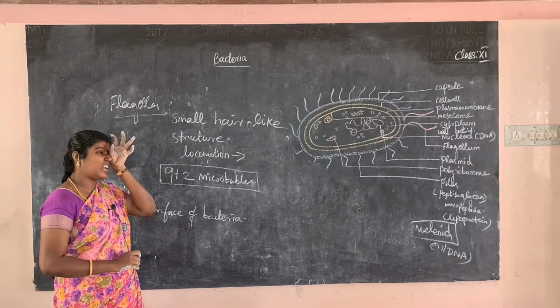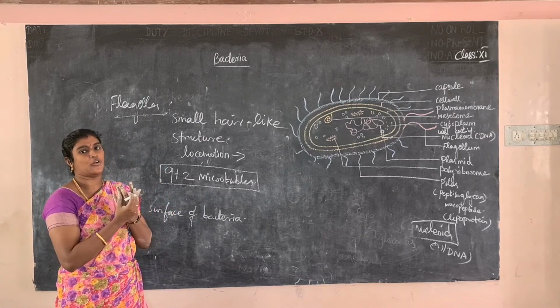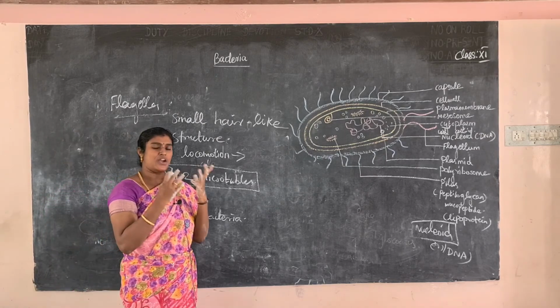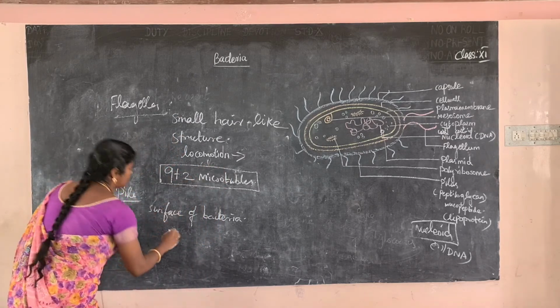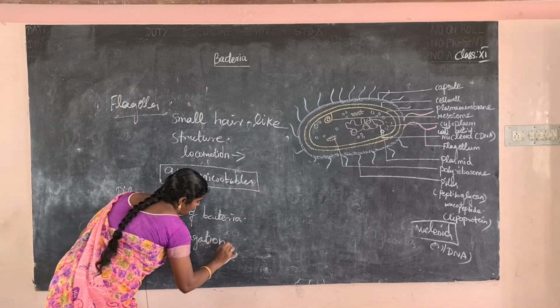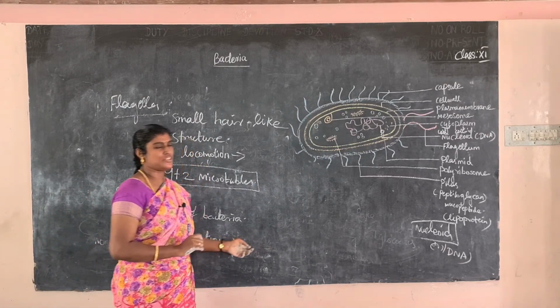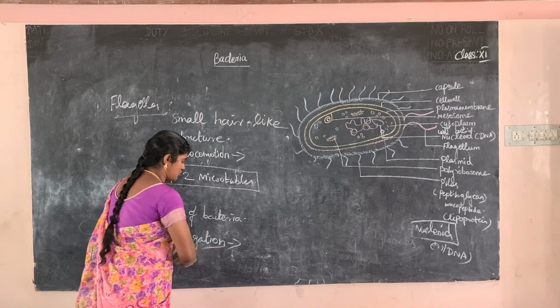What is the meaning of conjugation? Two different bacterial DNAs are joined one to one. So it is called conjugation. In Tamil, conjugation means joining: when one DNA joins another DNA, that process is called conjugation.